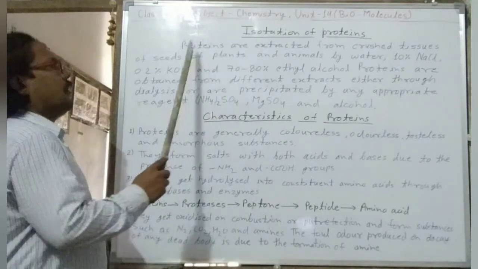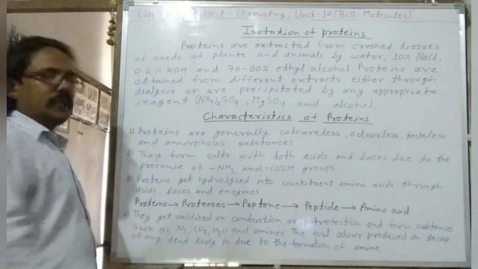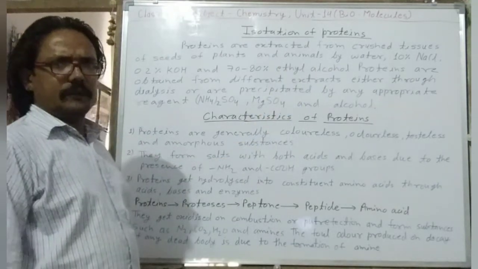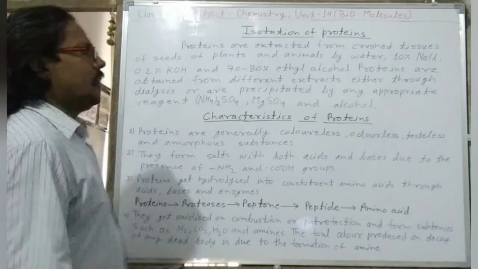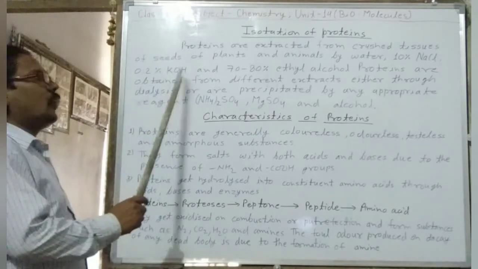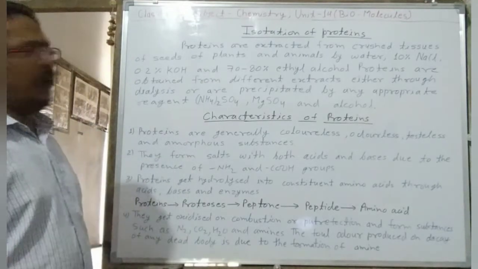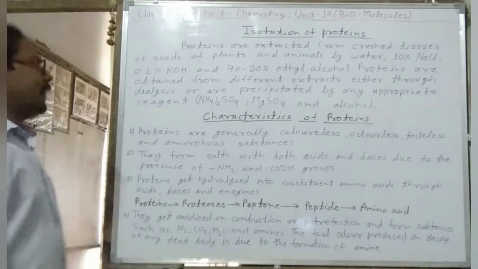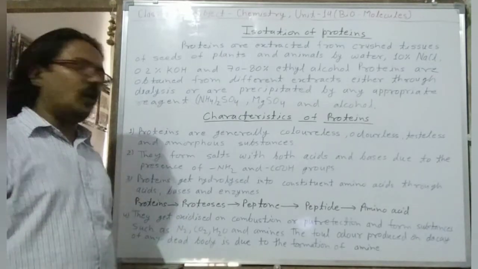It is very easy. Proteins are extracted from crushed tissues of seeds of plants and animals by water, 10% NaCl, 0.2% KOH, and 70 to 80% ethyl alcohol.